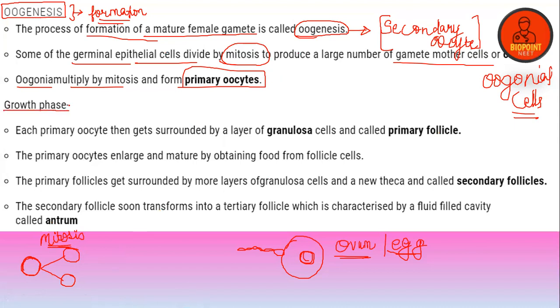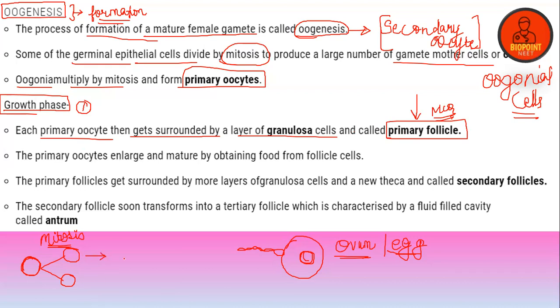So when the female gamete is entering the first phase, that is the growth phase, the primary oocyte gets surrounded by a layer of granulosa cells, and that primary oocyte gets converted to form a primary follicle. MCQ question. Clear, everyone? So this is a primary oocyte, suppose. I'm just drawing, okay?